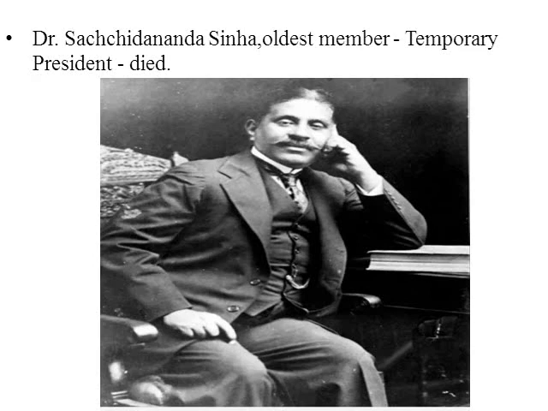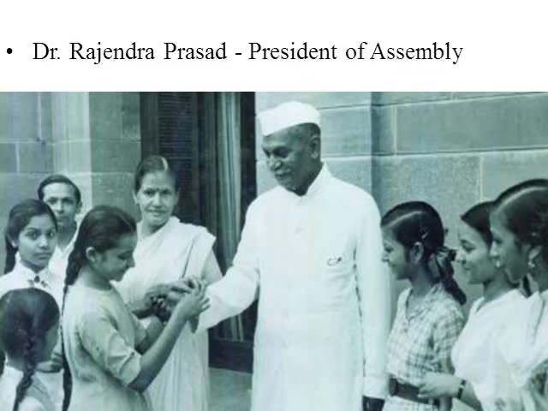But when the work was in progress, he died. Since Dr. Sachidananda Sinha died while the work was in progress, Dr. Rajendra Prasad was elected as the president of the assembly. Who was he? Dr. Rajendra Prasad, the first president of independent India. He was elected as the president of the Constituent Assembly.